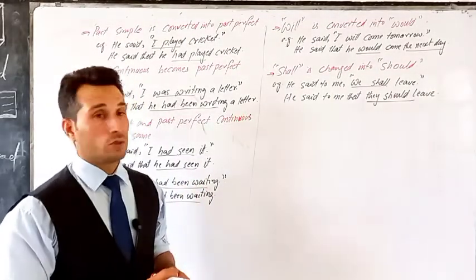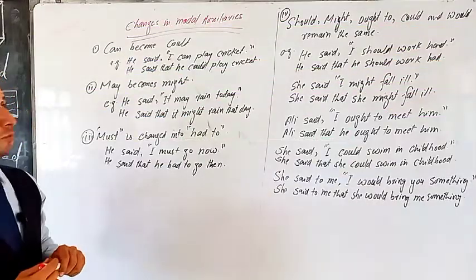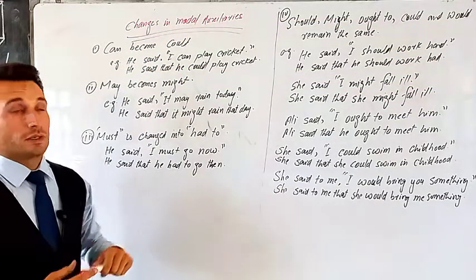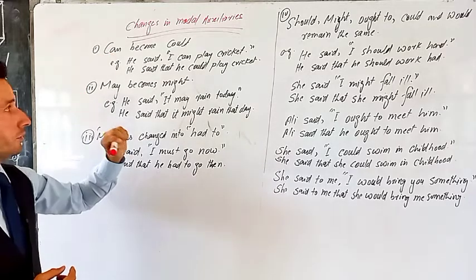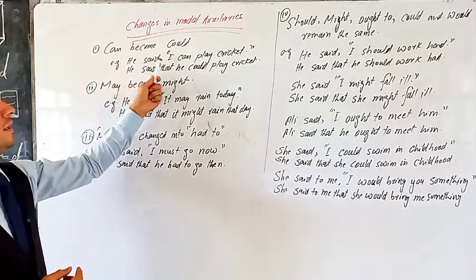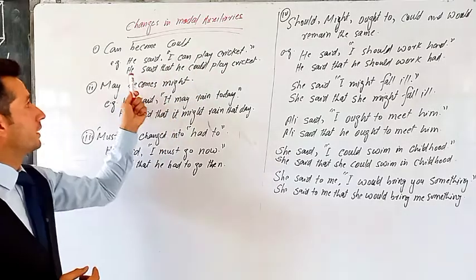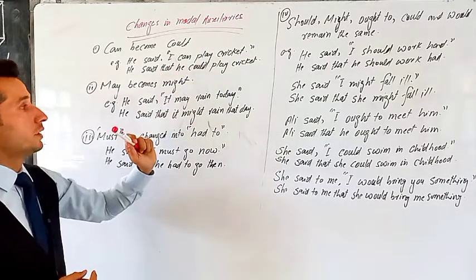Next, we'll talk about the changes that take place in the modal auxiliaries. Next, we have to bring changes in modal auxiliaries. How to change modal auxiliaries? So, if there is can in inverted commas, it is converted into could. He said, I can play cricket. He said that he could play cricket. So, can is converted into could.